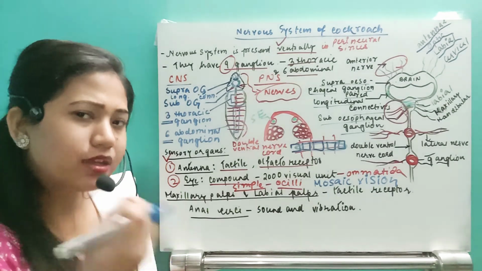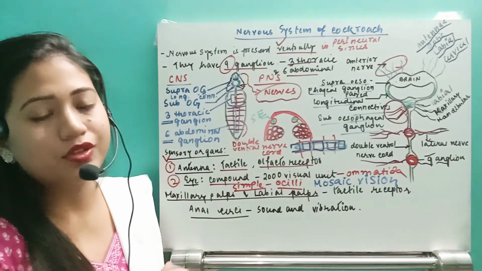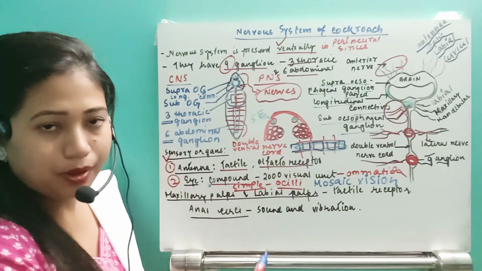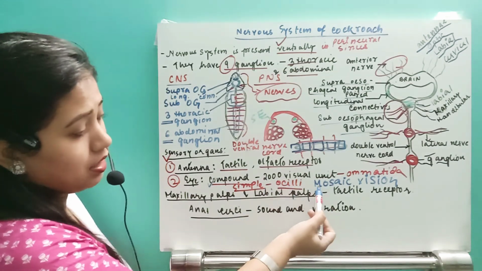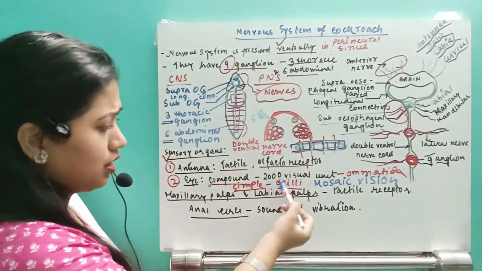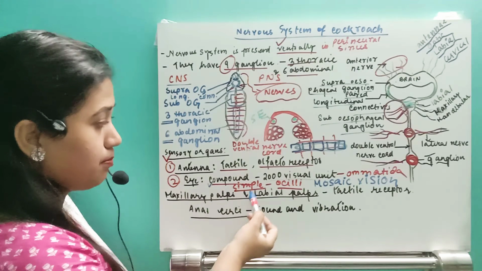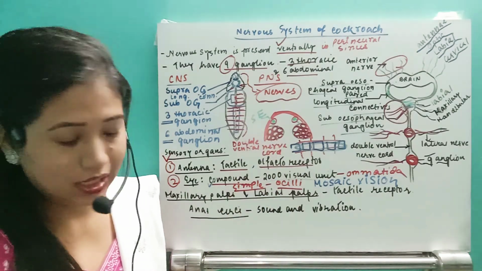The light partly will enter, and only that segment of the object they can see. So that is the compound eye. Compound eye is the omatida because they have the mosaic vision and 2000 visual units are present. Then the simple eye is called the ocelli.